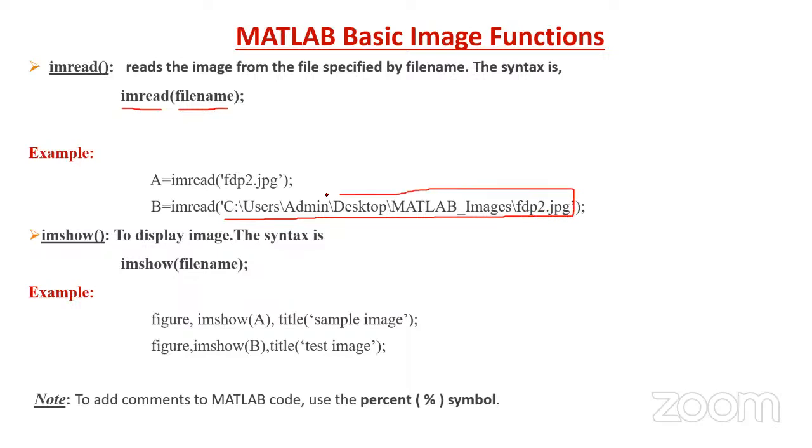We can find the path of the image, and that entire directory path we can copy paste, then we can read it. This is not that much encouraged. Directly we can use the image from the current folder, copy paste it, always enclosed with single quotes. So imread is a function.